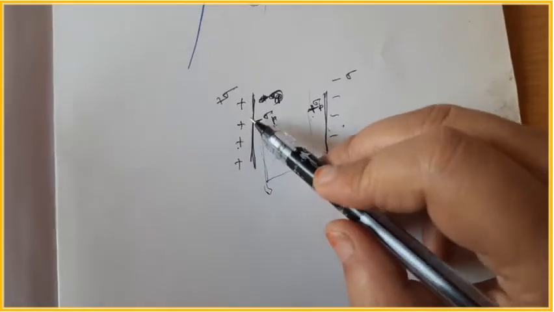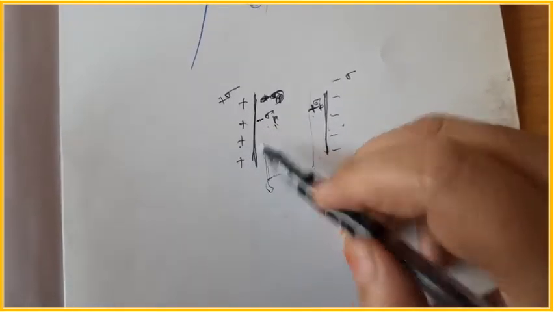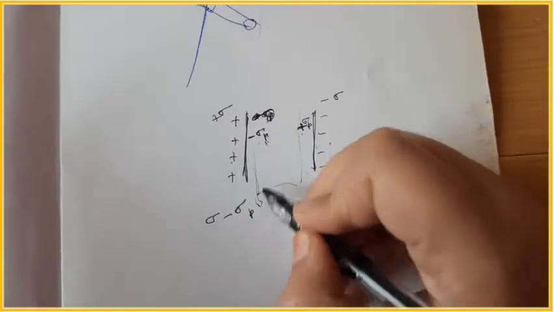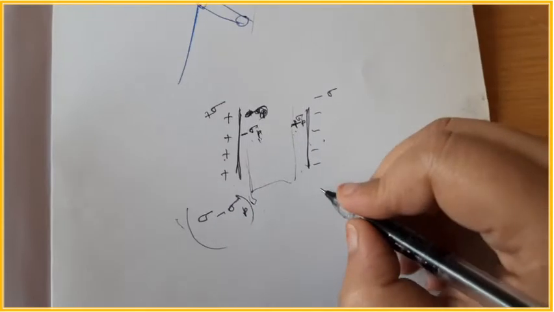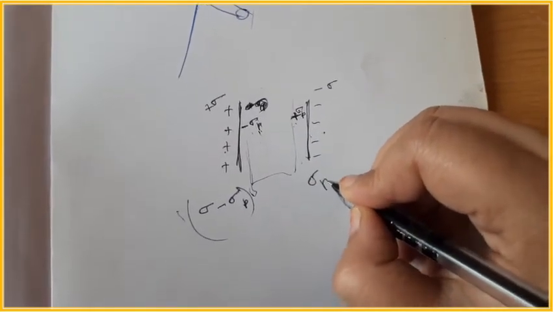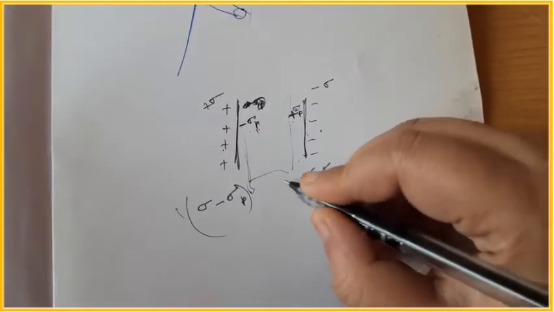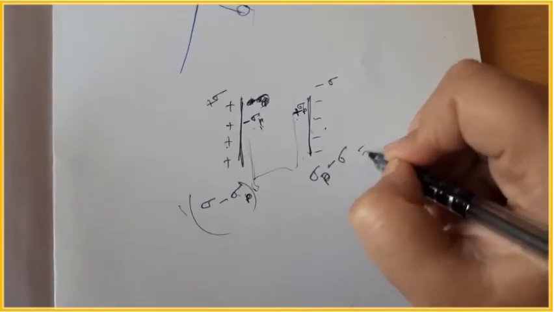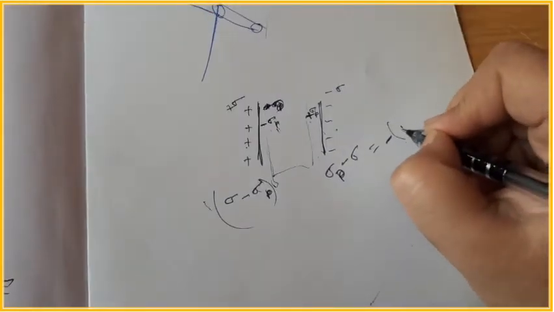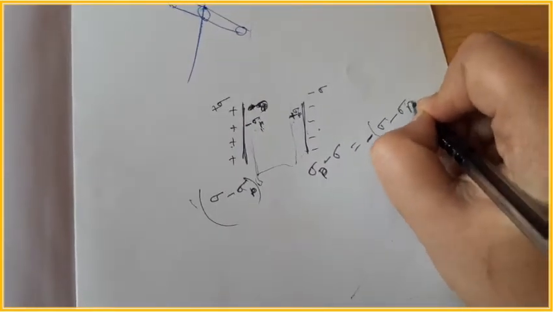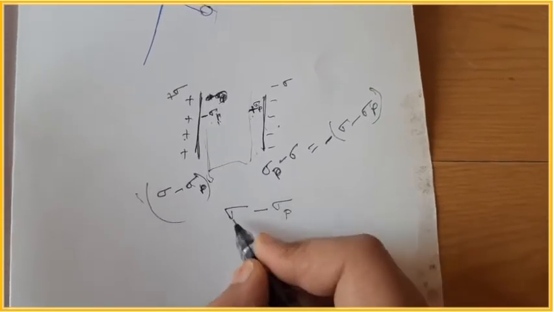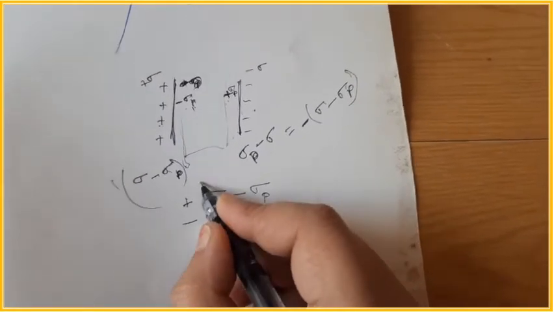So in this case the total charge density for the first plate is sigma minus sigma p, because this is negative, while for the second plate it is sigma p minus sigma, which can be written as minus, taking minus common, sigma minus sigma p. So I can write that the charge density is either plus or minus sigma minus sigma p.